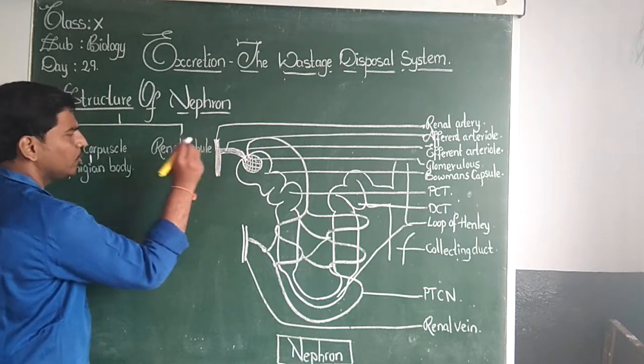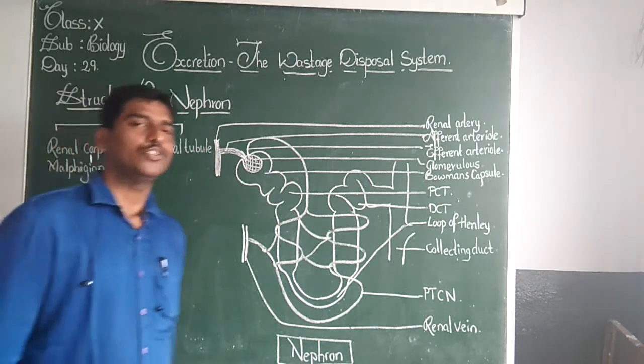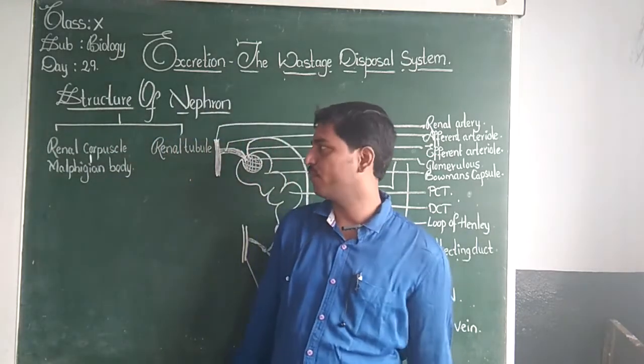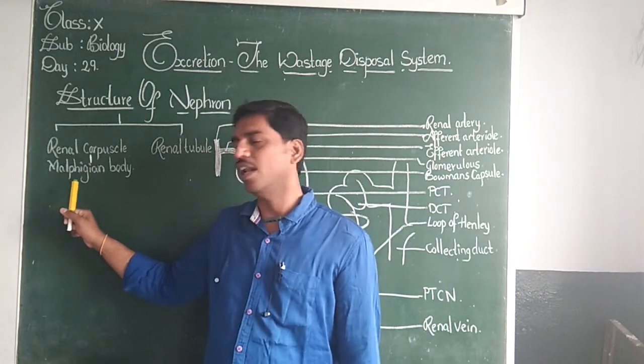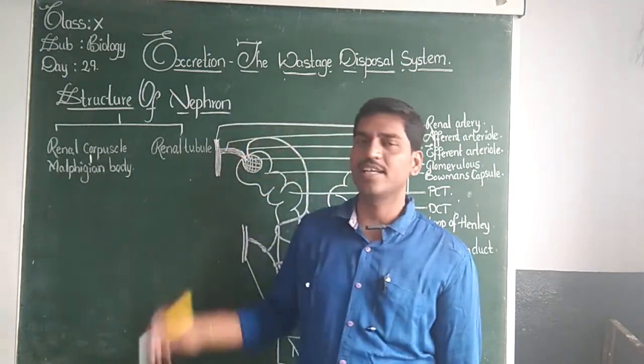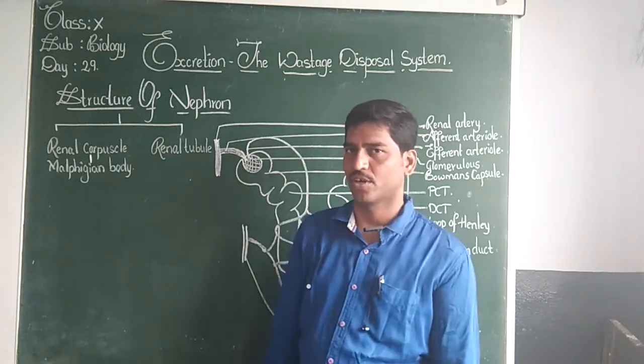Tubule means it is a tube, right? So what are the two parts of the nephron? The two main parts of the nephron are the renal corpuscle, otherwise called the Malpighian body, and the second one is the renal tubule.